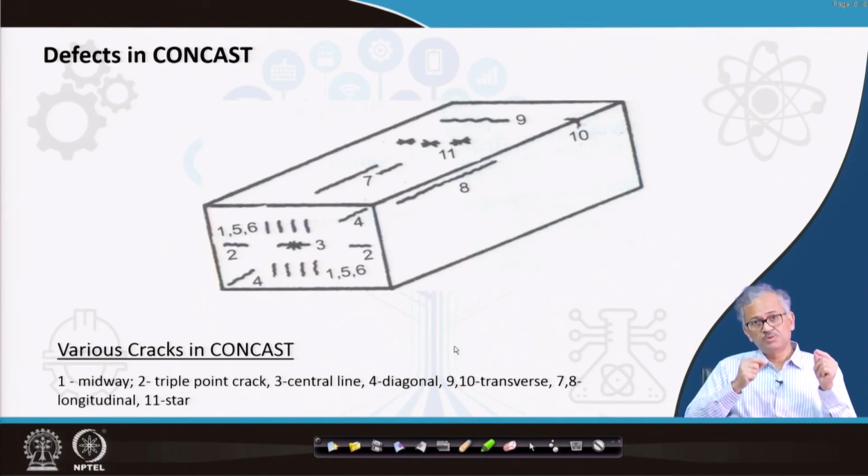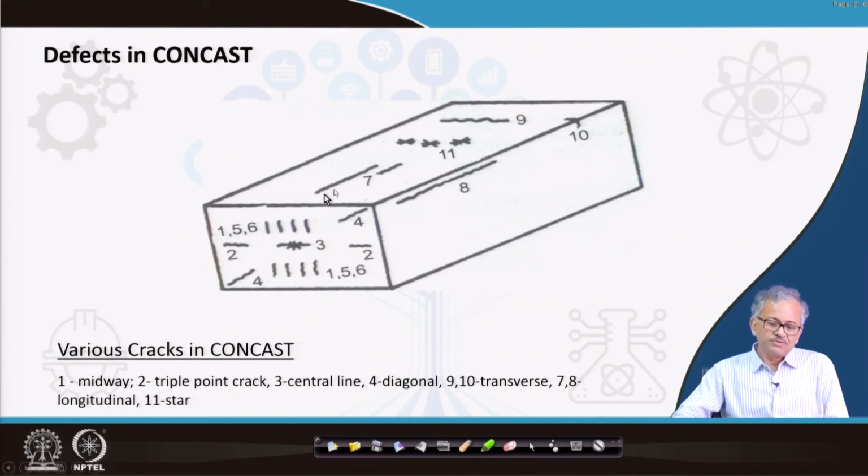There can be some pinholes in the casting structure, which can propagate into cracks later on, or a point of weakness may be there in the structure in the mold. Depending on the impurities, a lot of precipitation takes place during the casting. All these harsh precipitates are points of stress concentration, so if we apply stress, that can generate a lot of cracks. So there are different internal cracks.